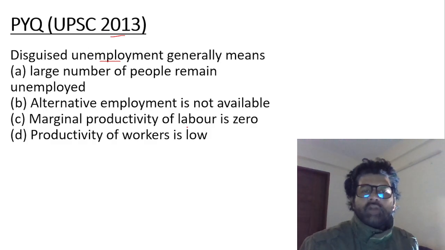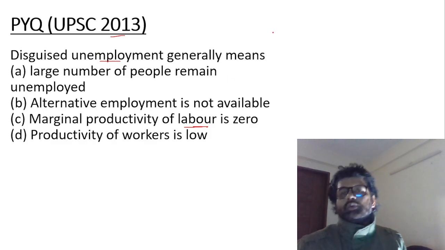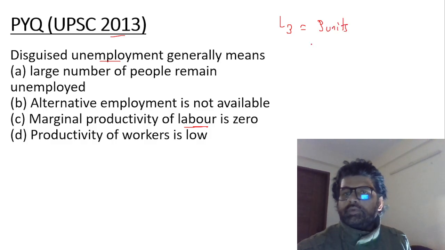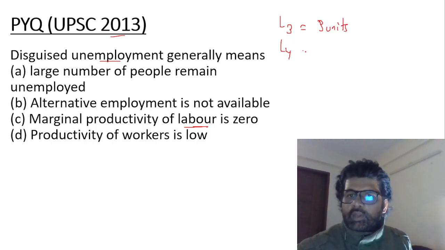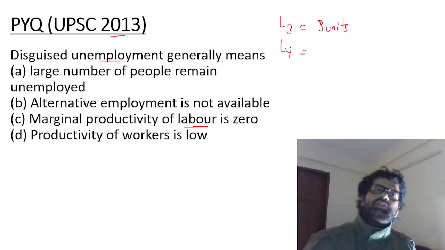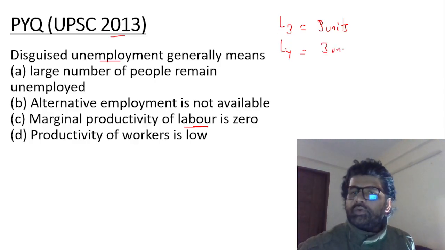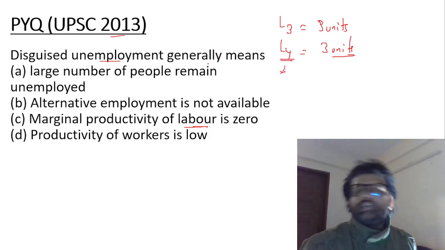Disguised unemployment means marginal productivity of labor is zero. So let's say there were earlier three labors, they were producing 3 units of stuff. Then there are 4 labors, but now this labor is doing chit chat with the other 3 labors, and he has decreased the productivity of others. Still, they're producing only 3 units. So the marginal productivity of the fourth labor is zero, and that is disguised unemployment.